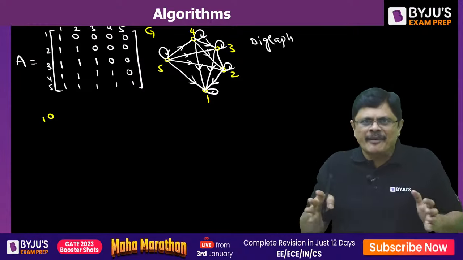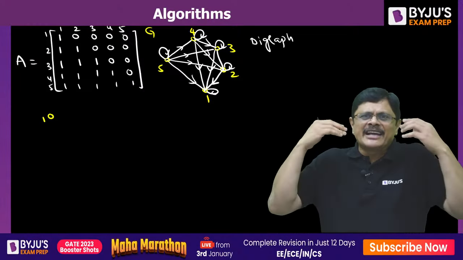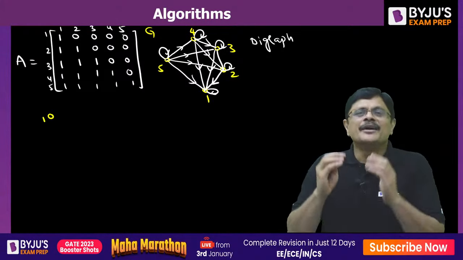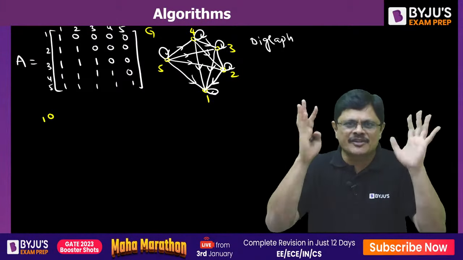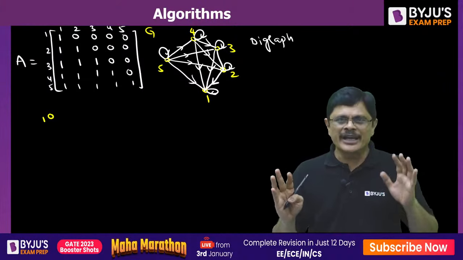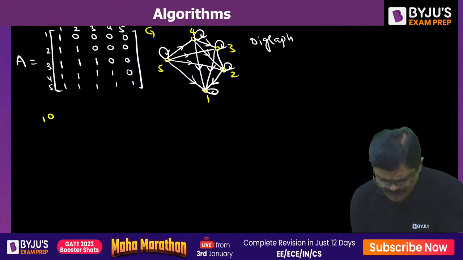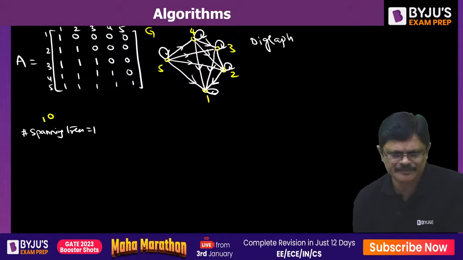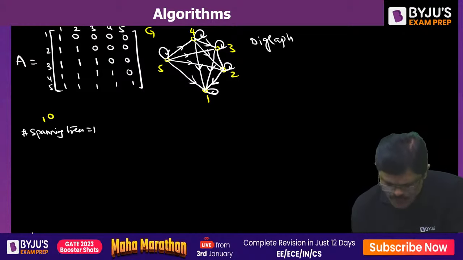See, here it is 5 by 5 that is given. Instead of attacking the 5 by 5, let us start with 1 by 1, 2 by 2, and like that we attack. We understand the logic, then we generalize it for 5 by 5. So a single vertex is there. How many spanning trees are possible? The number of spanning trees possible is only one.